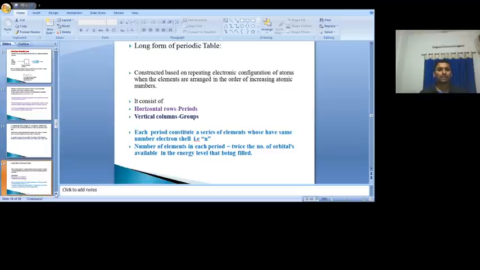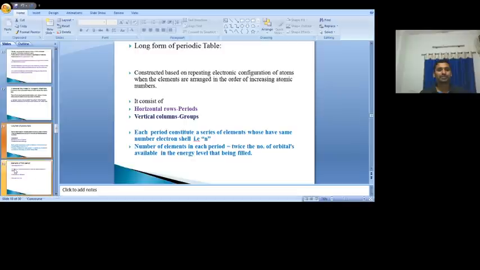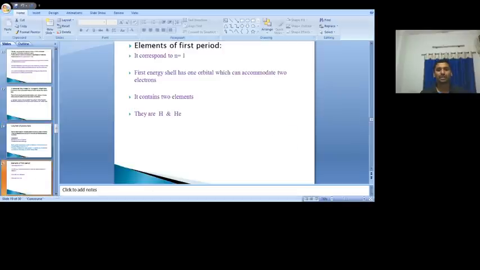So now move towards the first period. There are 7 periods. Go to the first period. The elements of the first period correspond to n equals 1. So how many L values are possible? 1 L value is possible. What is that L value? 0. L is equal to 0. If n is equal to 1, L is equal to 0.